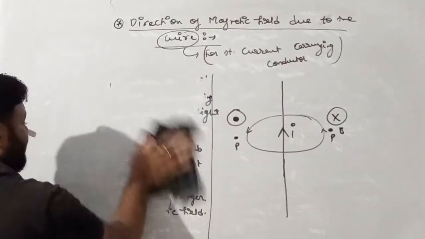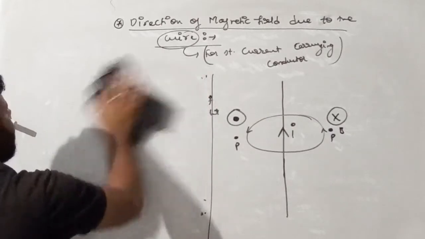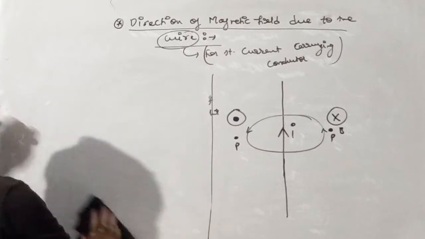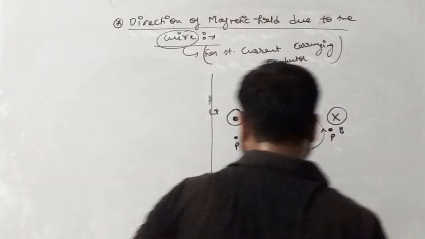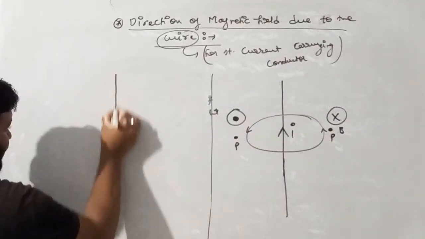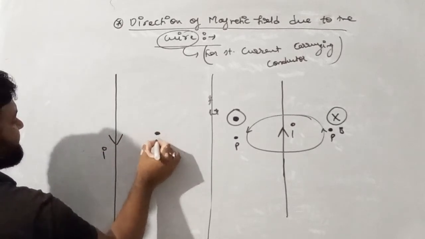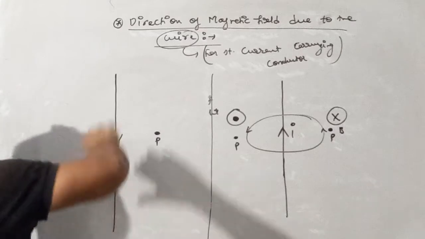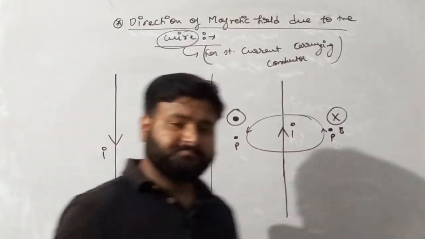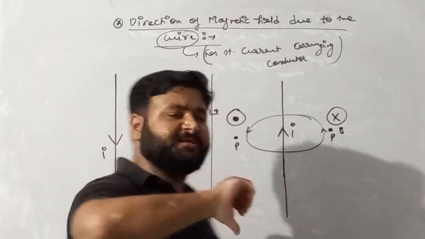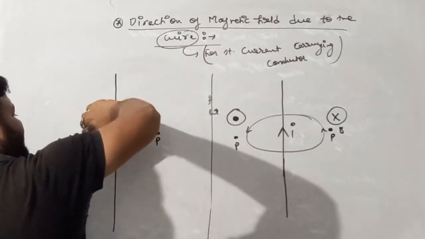Now see, let's suppose the direction of current is opposite. So I am making another diagram. Let's suppose the direction of current is like this, and we have point P here. Now what does the right hand thumb rule say? Place your thumb in the direction of current and curl your right hand fingers.